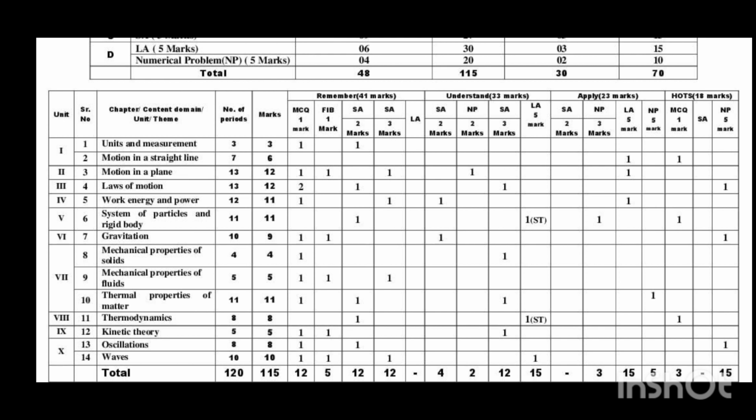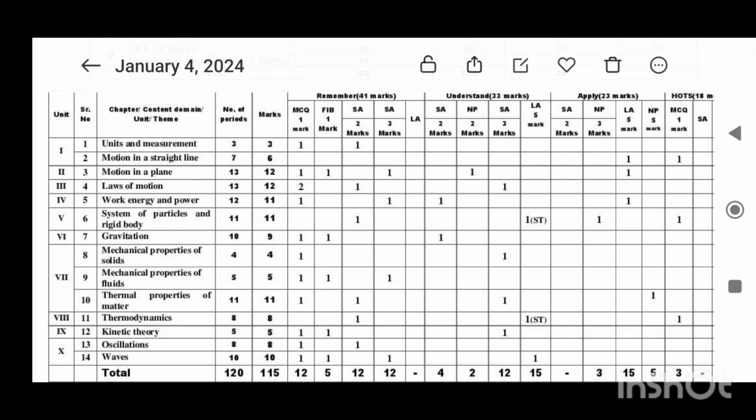And the next chapter, work, energy and power. Total hours 12, total marks 11: 1 MCQ, 1 short answer of 3-mark question and 1 2-mark question.